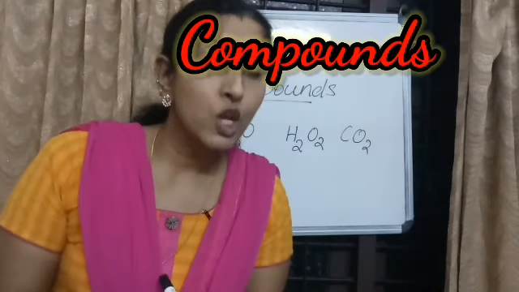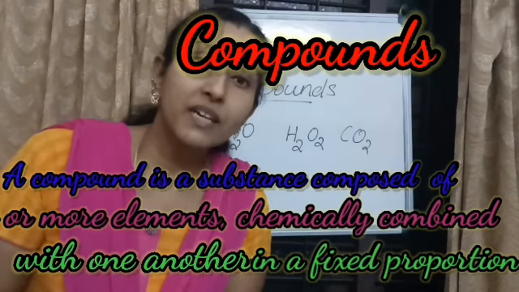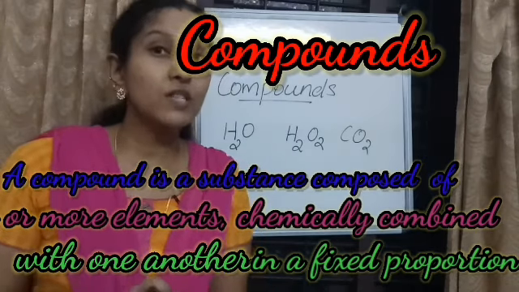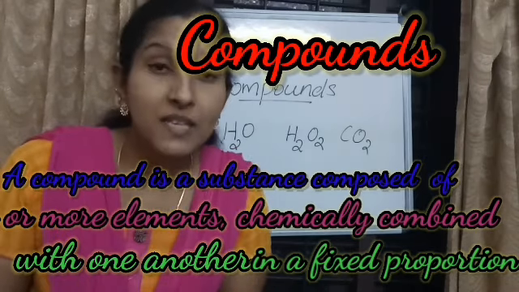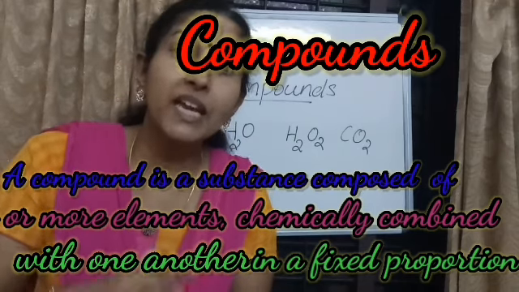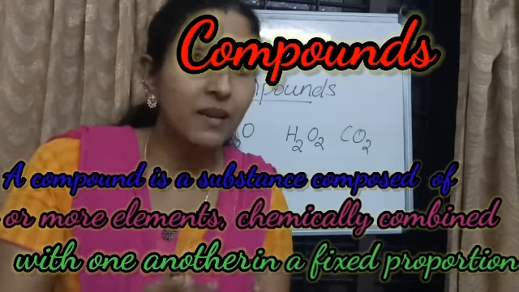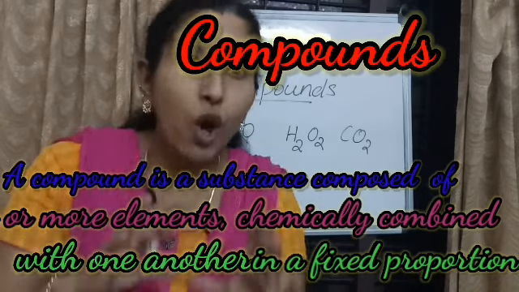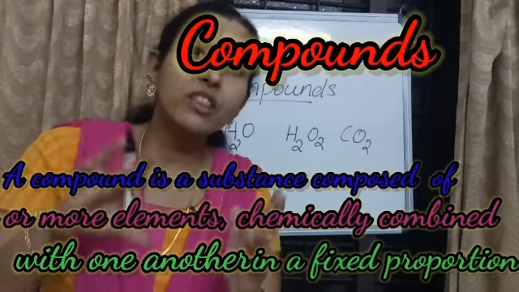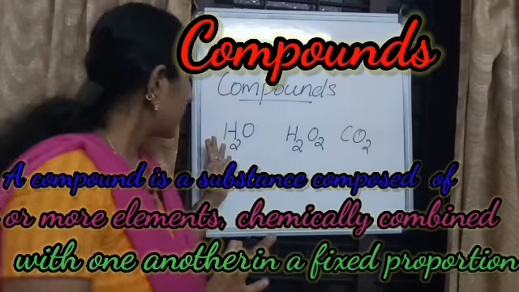A compound is a substance composed of two or more elements chemically combined with one another in a fixed proportion. So what are compounds? Compounds are the substances composed of two or more elements chemically combined with one another in a fixed proportion. For example, say H2O.